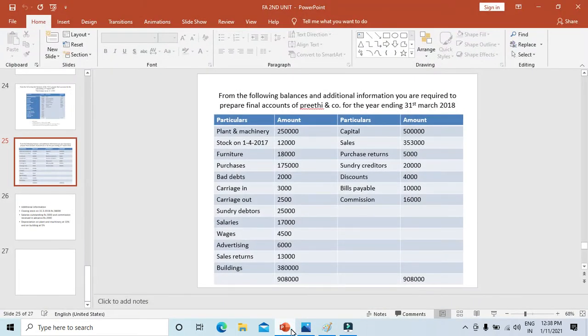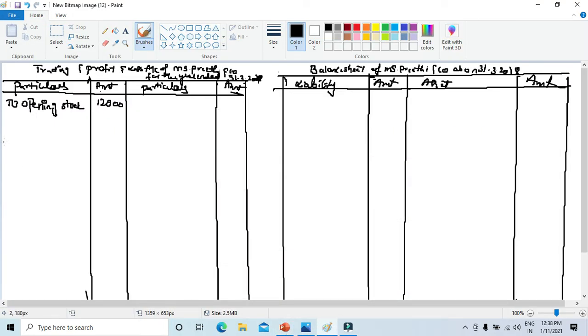Then purchases, all the items of trading we are going to take first. Purchases 1,75,000. As I said, returns you are going to subtract it. So 1,75,000 minus 5,000 you are going to do. Okay, so let's take that. To purchases 1,75,000 minus purchase return 5,000, it will be 1,70,000. So what's the next item?